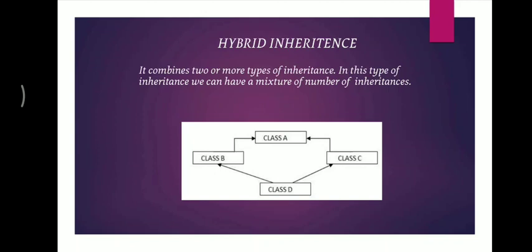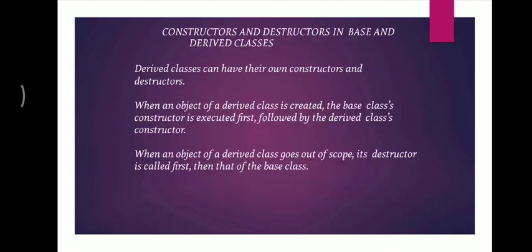Okay, there are some important points that need to be taken care of. We can see that the derived class has its own constructor and destructor, right? When we create the object of the derived class, first the constructor of the base class is executed, then the derived class constructor is executed, and once the object of the derived class goes out of scope, the destructor of the derived class is called first, then that of the base class.